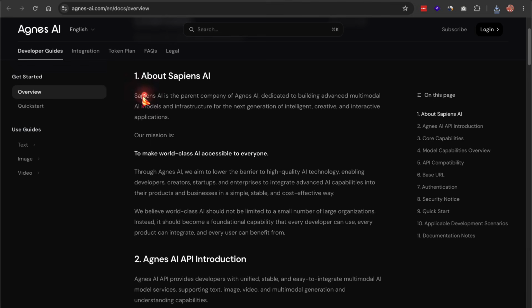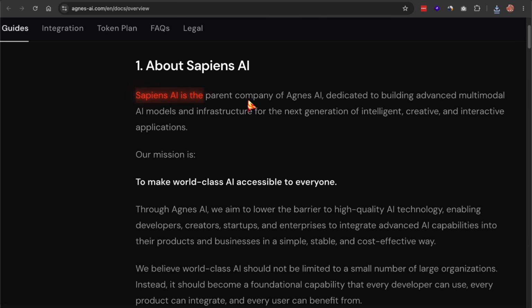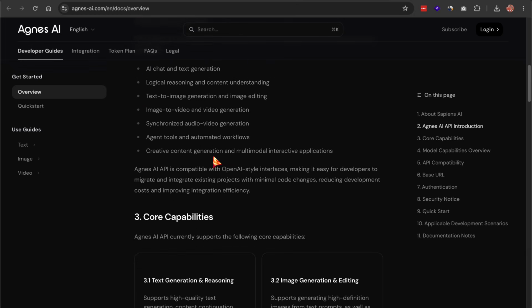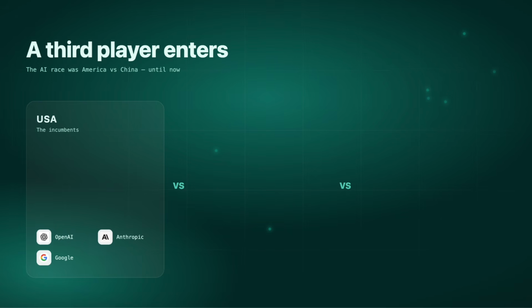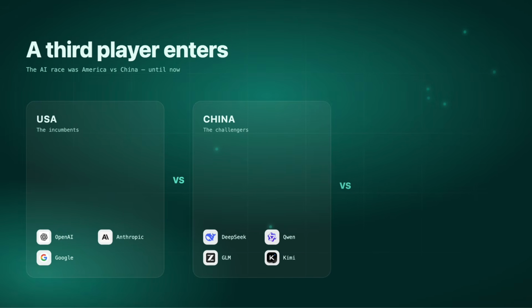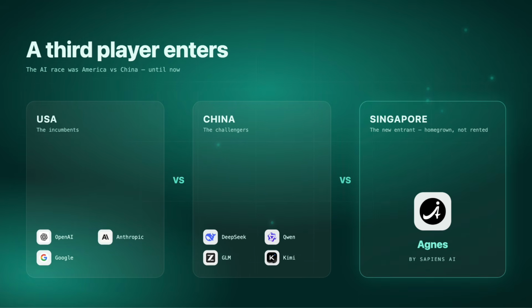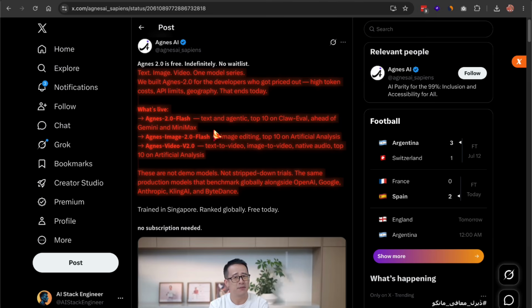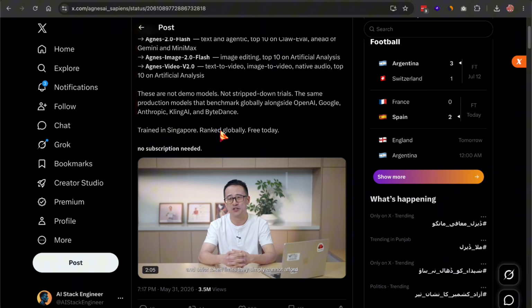The model is called Agnes. It comes from a company called Sapiens AI, and Sapiens is Singapore's own homegrown model lab. That part matters more than it sounds. For the last few years, the whole AI race has basically been America versus China, OpenAI, Anthropic, and Google on one side, DeepSeek, Qwen, GLM, and Kimi on the other. Agnes is a third player from a completely different place, and Singapore has been pretty open about wanting to build its own models instead of just renting everyone else's.